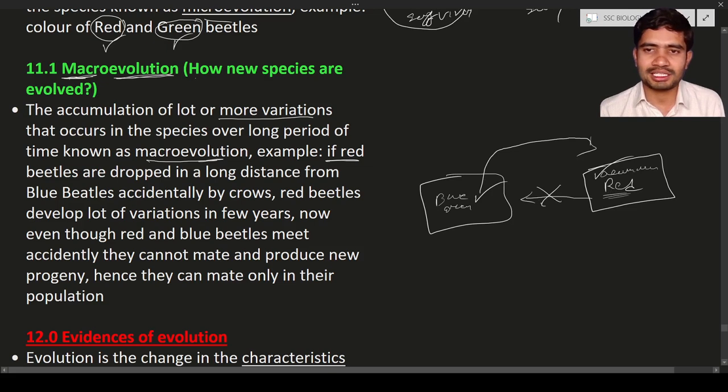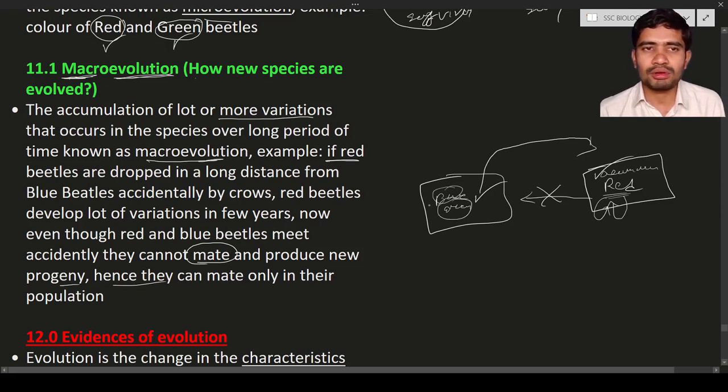Even though they meet accidentally, they are not going to reproduce. What is meant by mate? Mate is nothing but reproduction, and the production of new progeny. They will not mate and there is no production of new progeny. Hence they can mate only within their own population. Red beetles will mate with red beetles only, blue beetles will mate with blue beetles, and green beetles with green beetles.